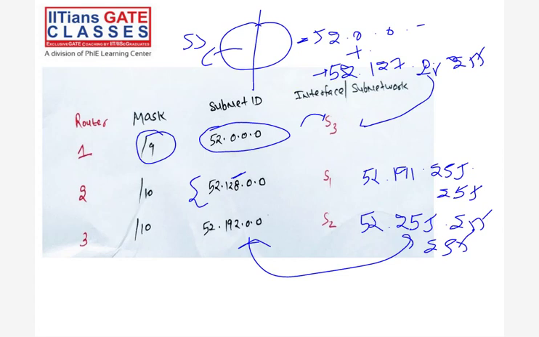Similarly, the broadcast IP of the S2 subnetwork is the same as the broadcast IP of the whole network.